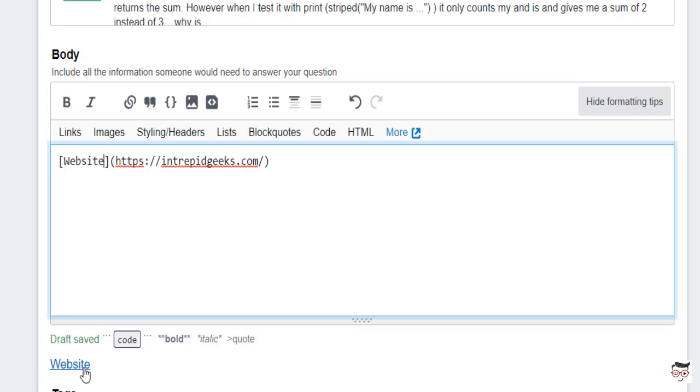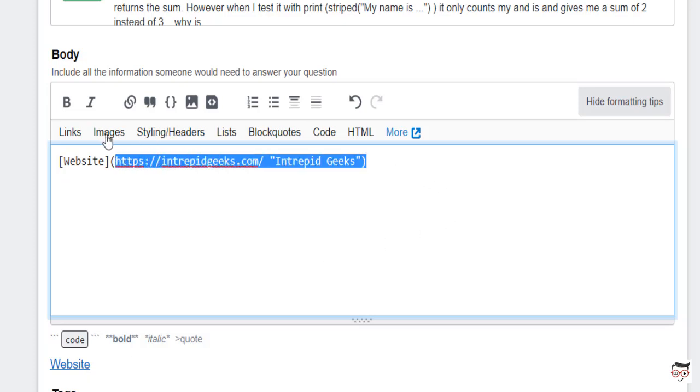My URL is not visible. If I click on that, I'll be redirected to that website. Apart from that, if I wish to mention which website it is, so I'm going to put a space here and then double quotes. I'm going to write Intervid Geeks. So if I put a mouse over, you see Intervid Geeks is visible. So that's how we're going to use links.